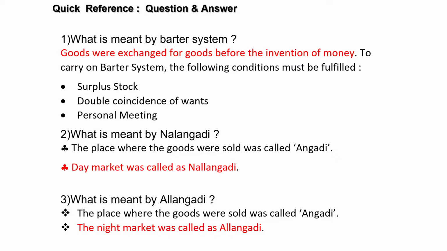Next is what is meant by Nalangadi. Nalangadi is actually day market. So in order to write 2 points, I have added the place where the goods were sold was called Angadi, so that you will get 2 marks. And next is what is Alangadi. Alangadi is the night market. So you can add one more point, the place where the goods were sold was called Angadi.